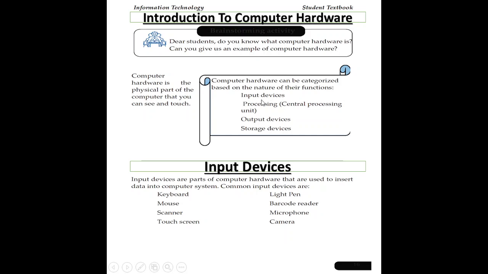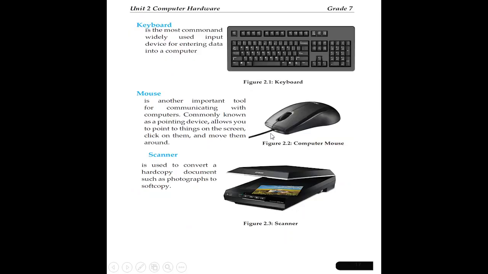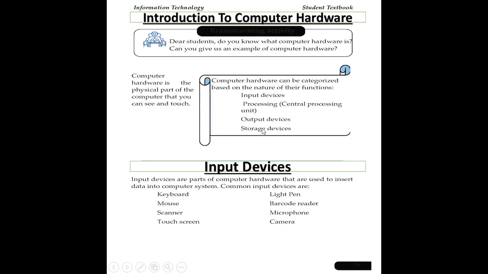How can we input? Using an input device. How can we process? Using the central processing unit. How can we output? Using an output device. And how can we store? Using storage devices. A computer can perform these four functions by using this computer hardware. Hardware can be categorized based on the nature of their functions: input devices, central processing unit, output devices, and storage devices.